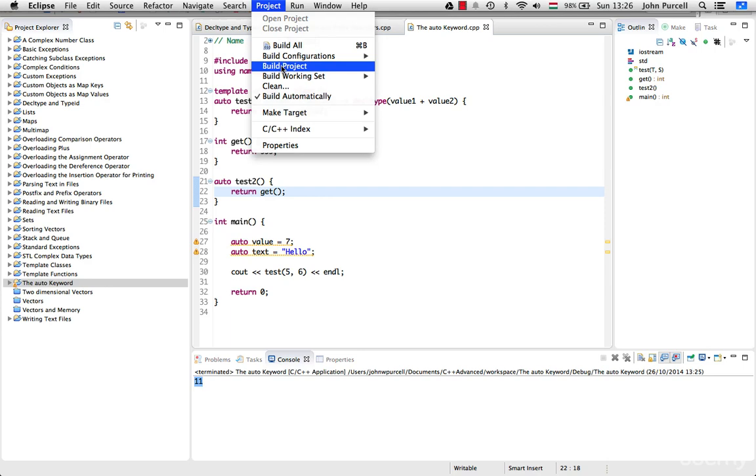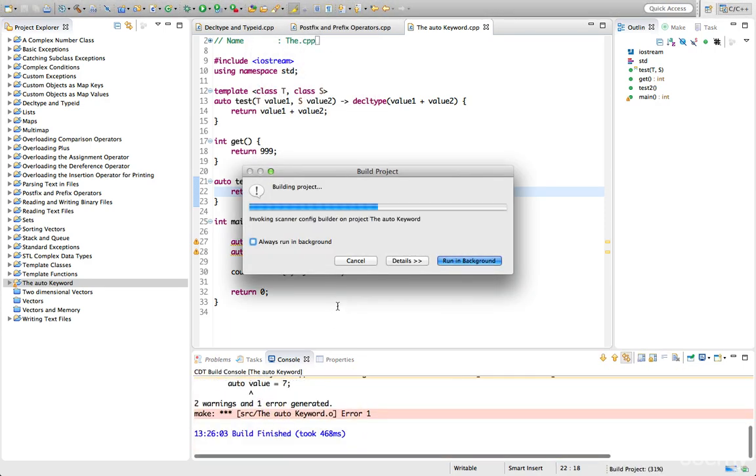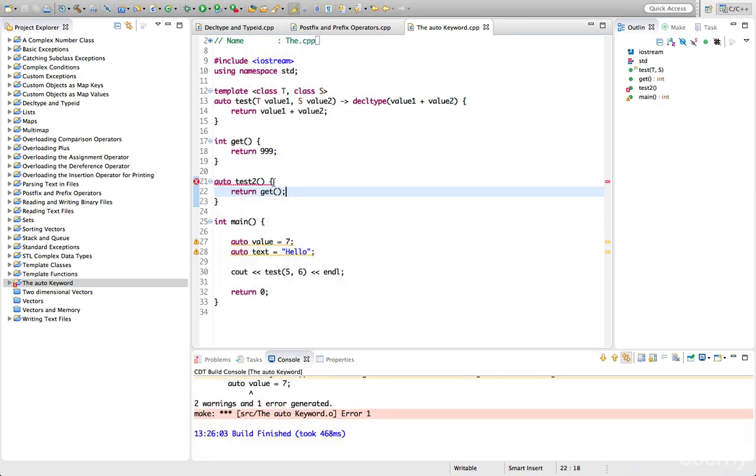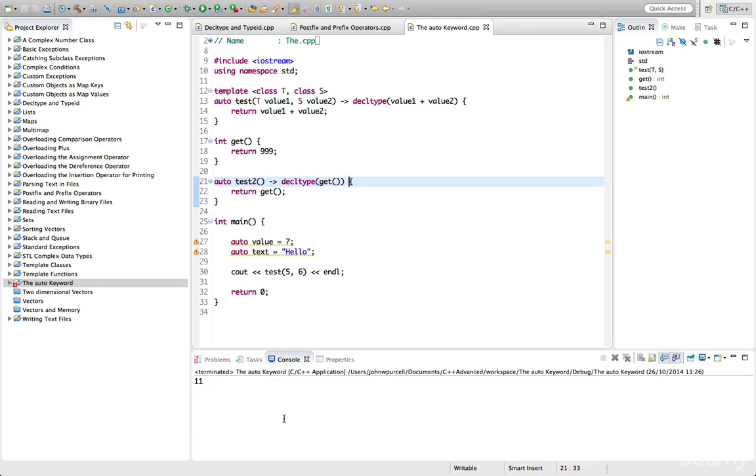So that's not going to work in this form. We're going to get an error if we build this. But what we can do is have a trailing return type here, and we can use decltype here, and we can put get in it. So if I run this now, if I got this right, then it will actually work. So it's compiled. Let's actually call it and just see it.